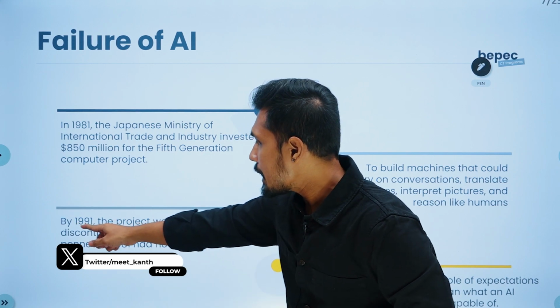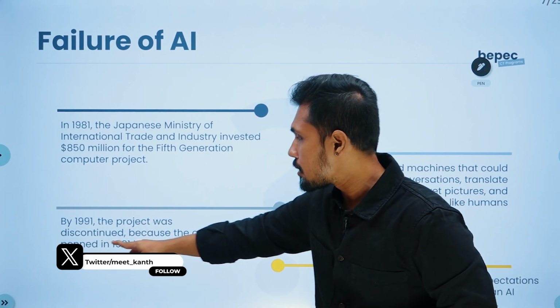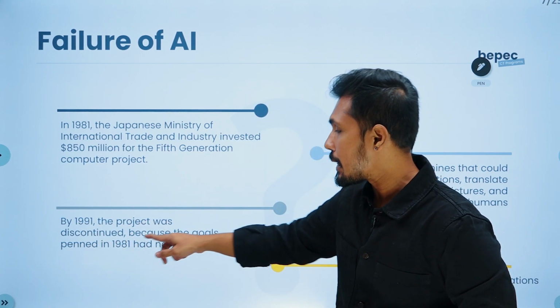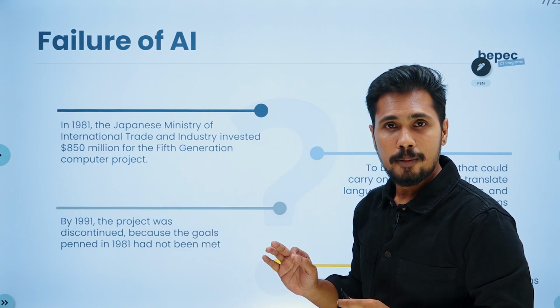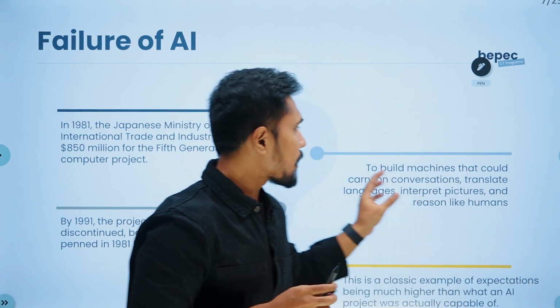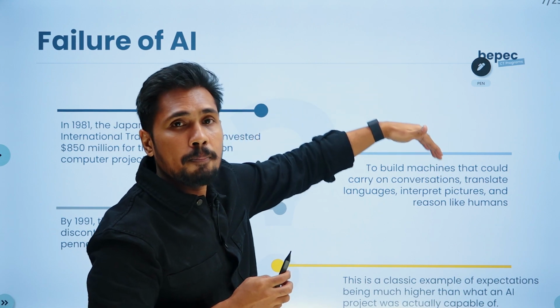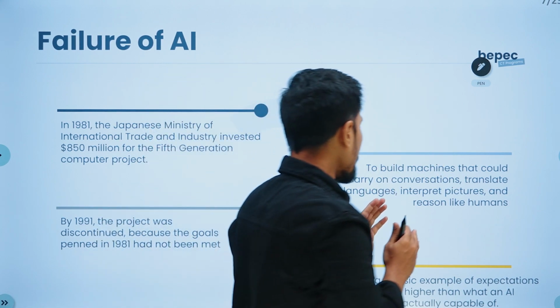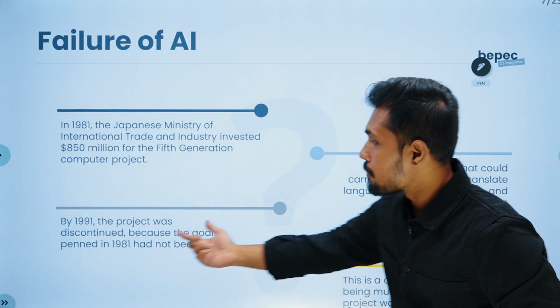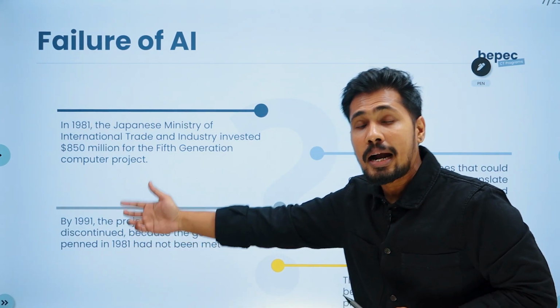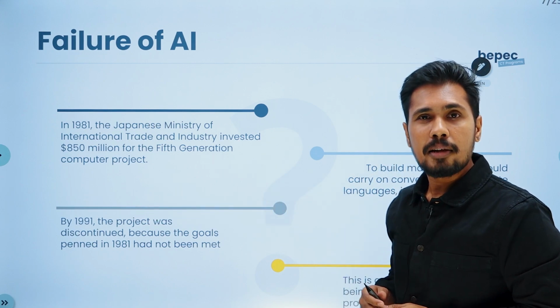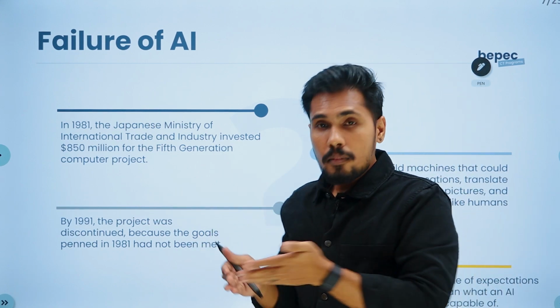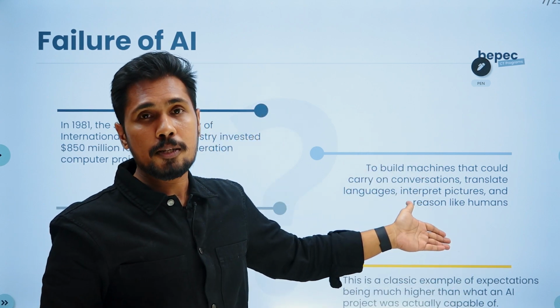By 1991, the project was discontinued because the goals set in 1981 had not been met. They wanted conversation, translation of languages, and interpretation of pictures, and they were unable to make it possible. So they discontinued that project in 1991. But if you look at 2023, we are able to see all these things are possible right now.